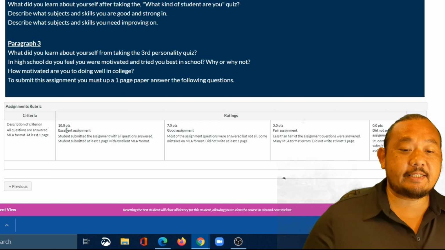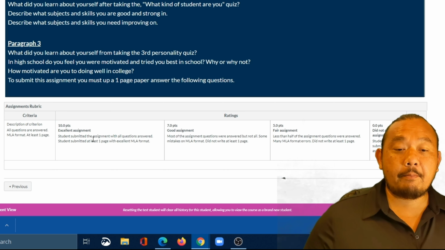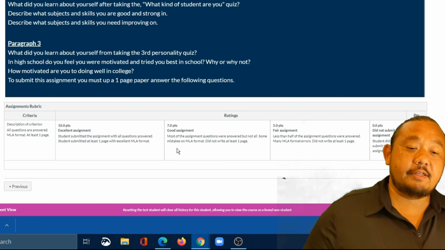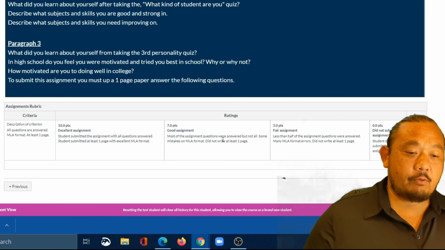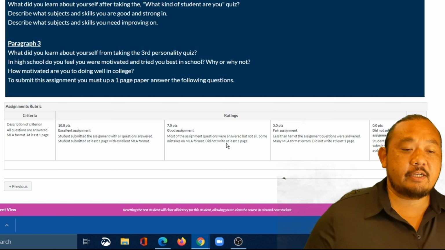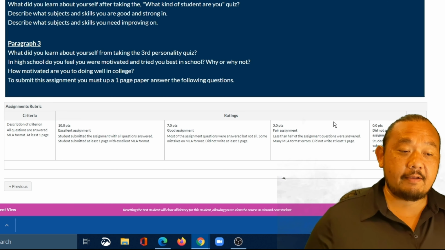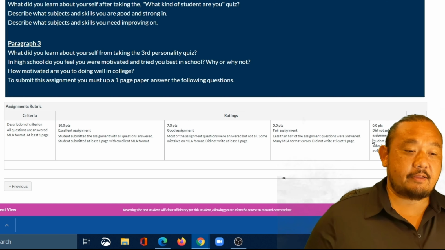You'll get 10 points if the student submitted the assignment with all the questions answered and the student submitted at least 1 page with excellent MLA format. If your paper matches this description, you'll get a 10. Now if your paper matches this description, most of the assignment questions were answered but not all, some mistakes on MLA format, and you did not write at least 1 page, you'll get a 7. If your paper matches this description, you'll get a 5. And you'll get a 0 if you don't submit anything.